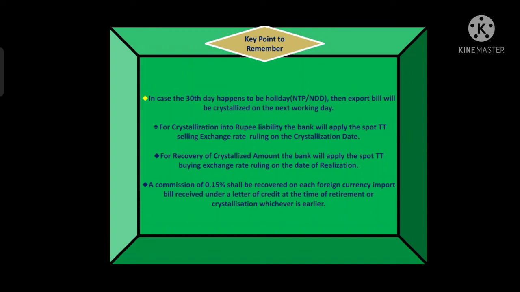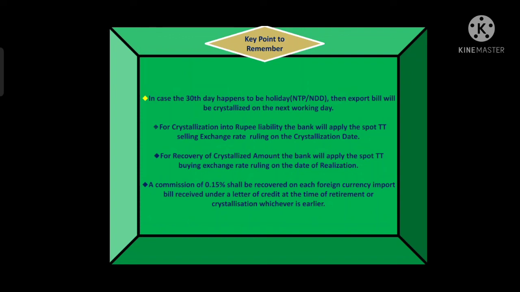Now one important point which we need to remember, that a commission of 0.15% shall be recovered on each foreign currency import bill received under LC at the time of retirement or crystallization, whichever is earlier. All the foreign currency import bills which are drawn under LC, then either at the time of retirement or at the time of crystallization, the bank will charge 0.15% of that bill value, whichever is earlier.